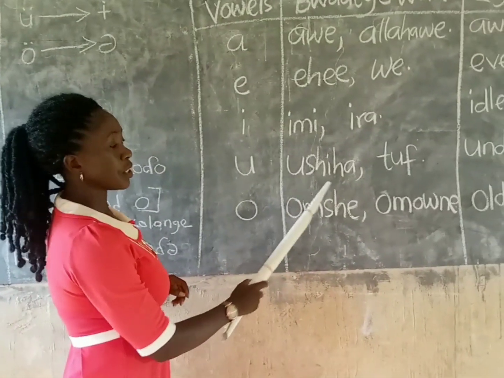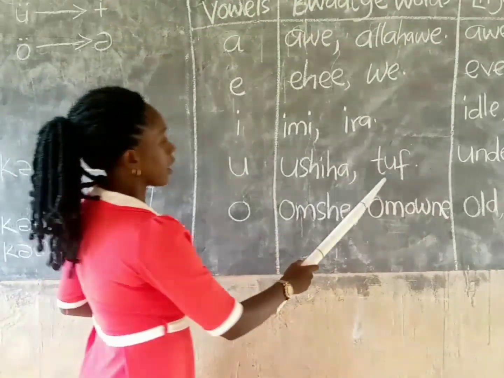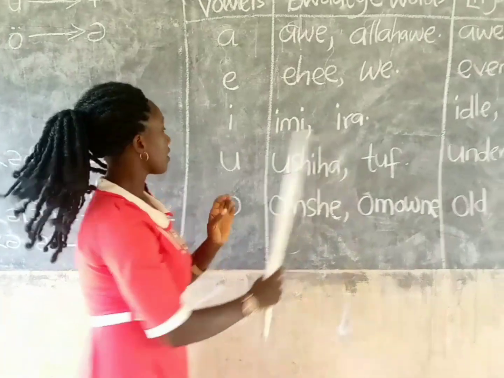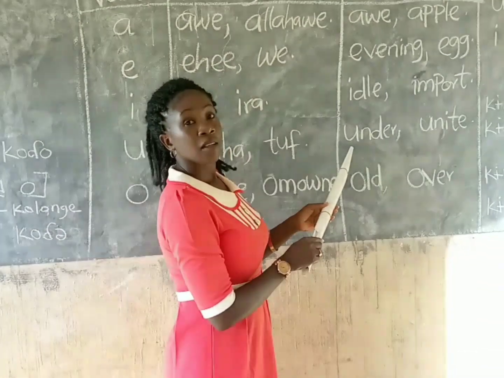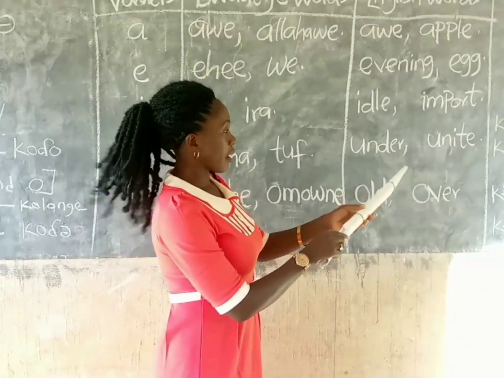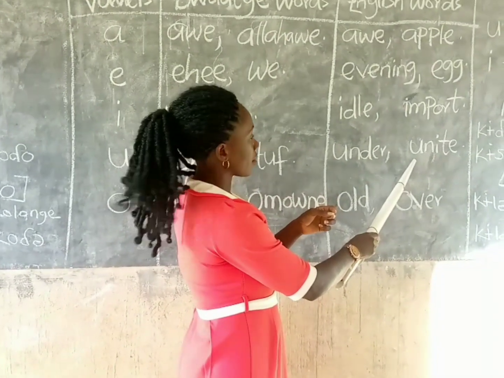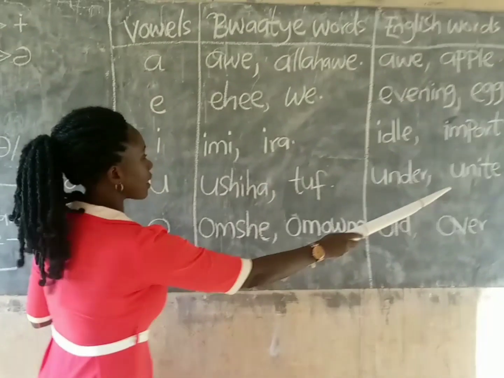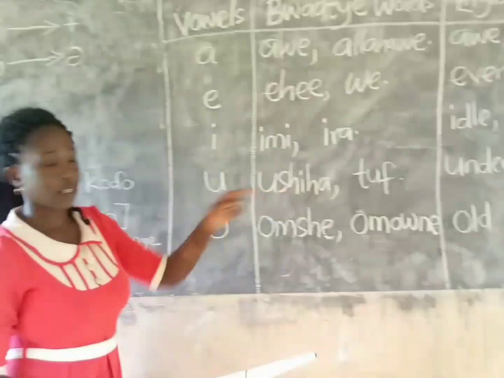We have ushiha, tooth. Let's hear U in English. We have under, unite. So you can see that the name of the letter is given as a sound in English.